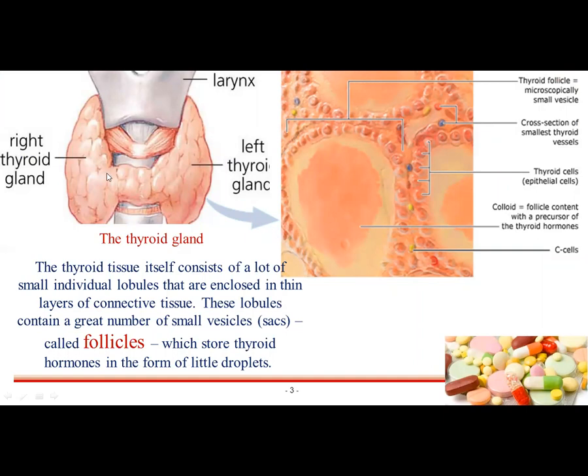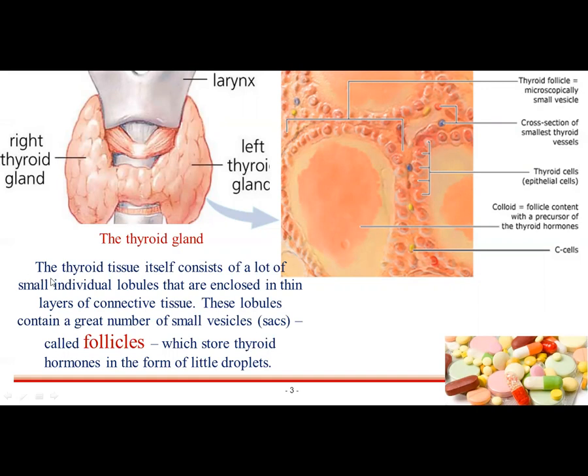So this is the picture of the thyroid gland. You can see the larynx, and this is the left thyroid gland, and this is the right thyroid gland. The thyroid gland has two sides.